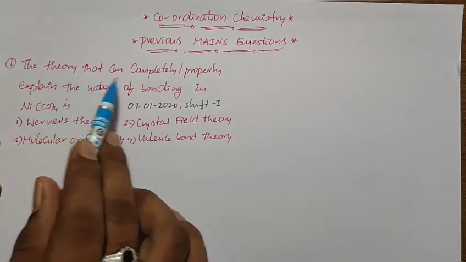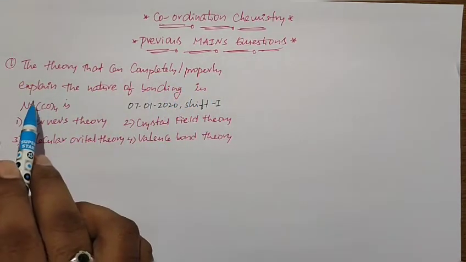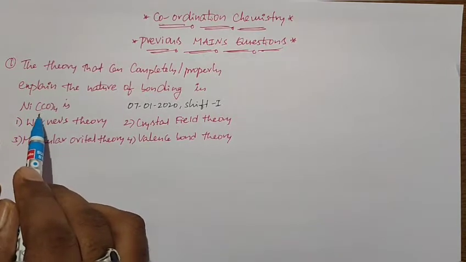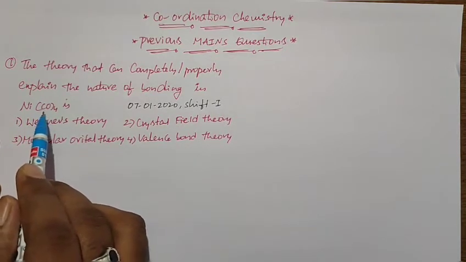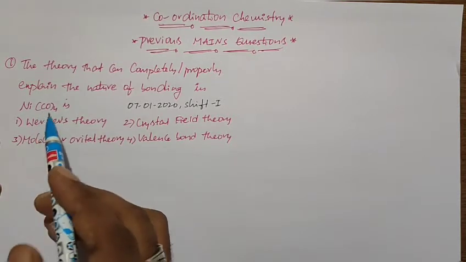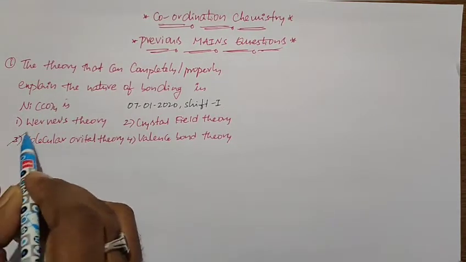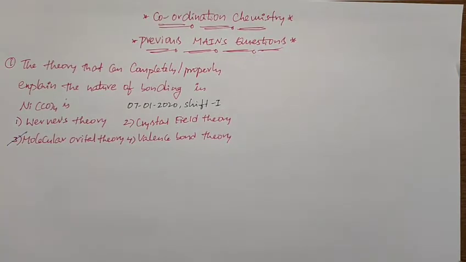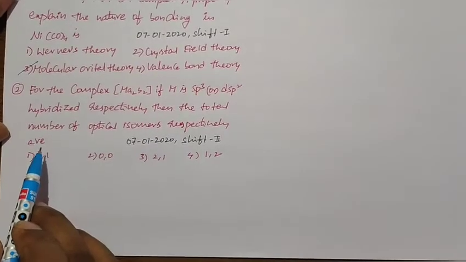The theory that can completely or properly explain the nature of bonding in Ni(CO)4. So here the given compound is a metal carbonyl compound. The bonding in a metal carbonyl compound can be explained by the molecular orbital theory, not by the valence bond theory. That's all. Okay, students, this is the next problem.